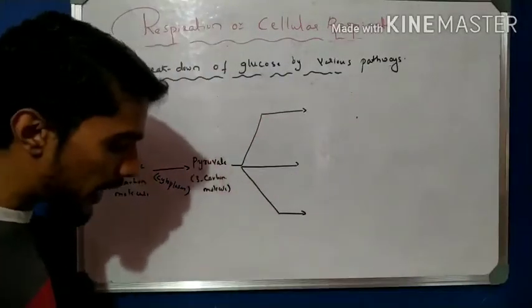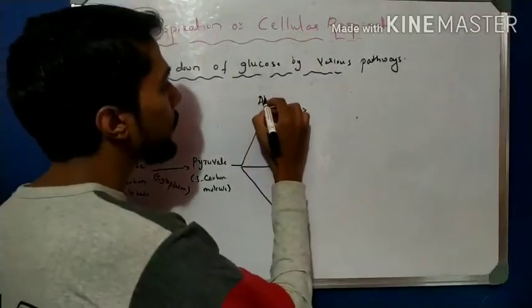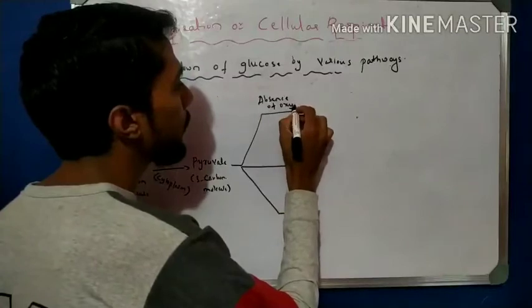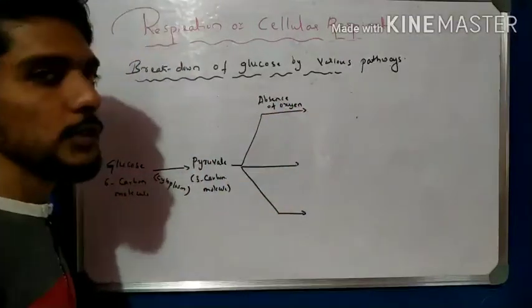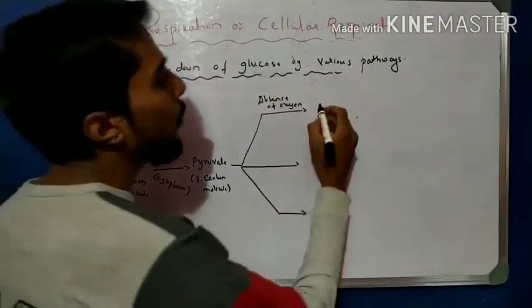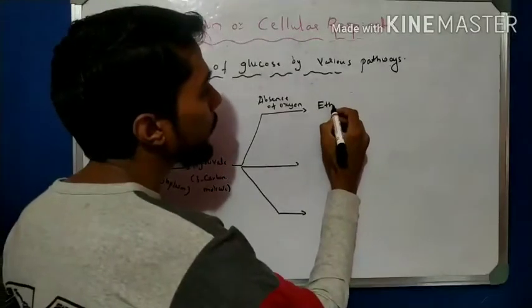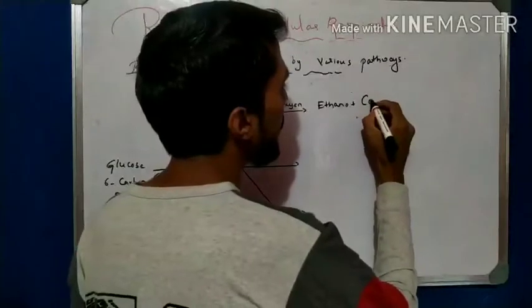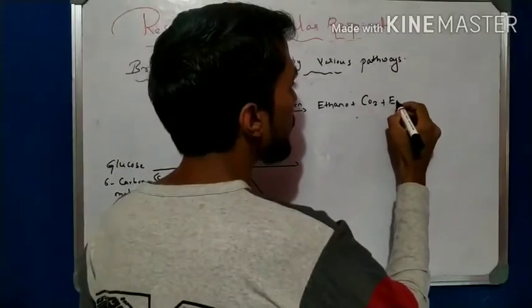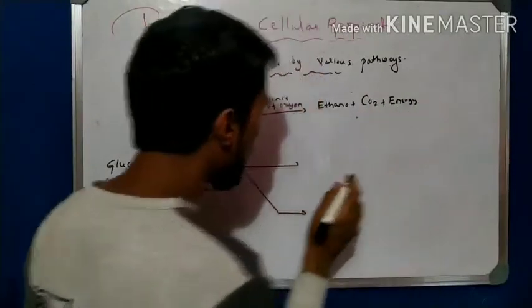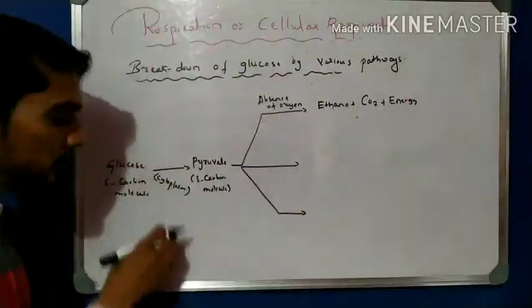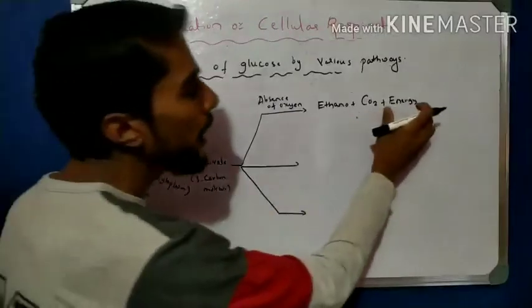So I take the absence of oxygen first. In the absence of oxygen, we observe ethanol, that is alcohol, plus carbon dioxide plus energy. Here the glucose is converted into energy.